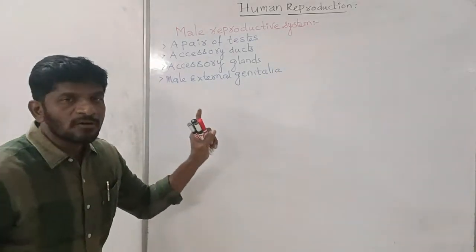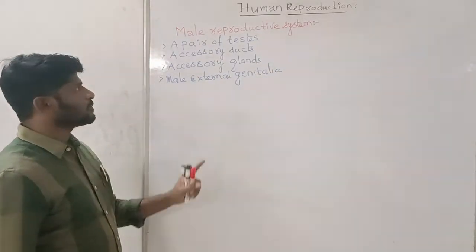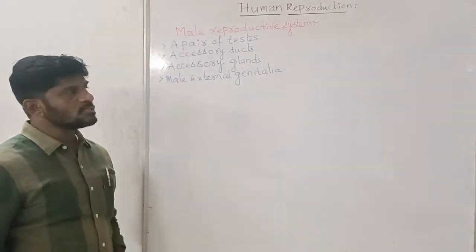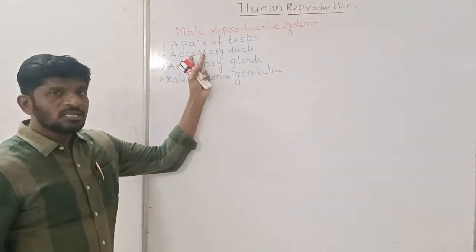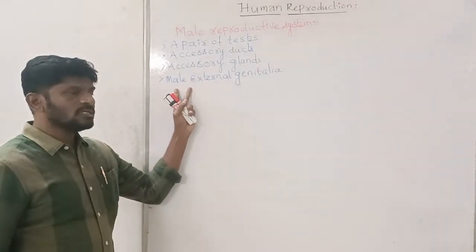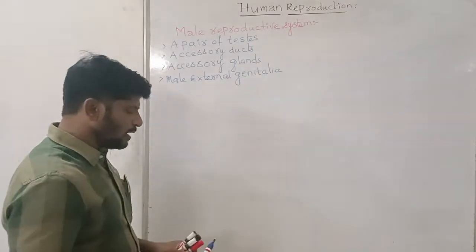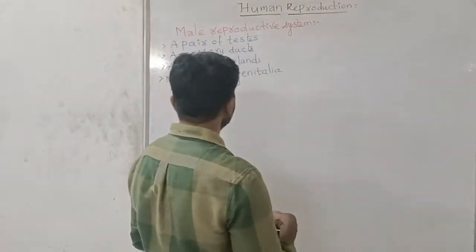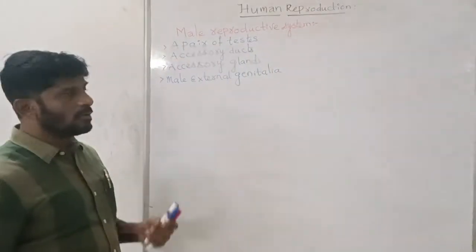These are the parts of the male reproductive system: a pair of testes, accessory ducts, accessory glands, male external genitalia. And now I explain about all these structures one by one.